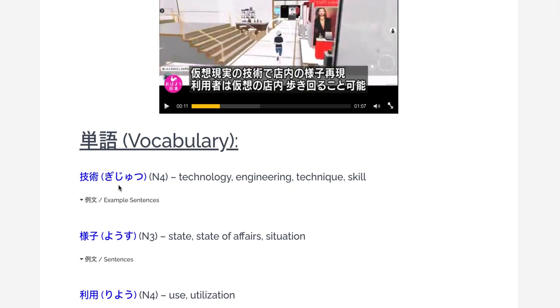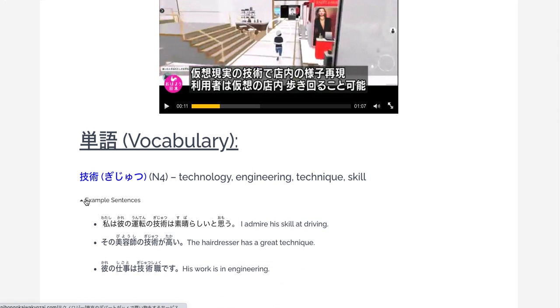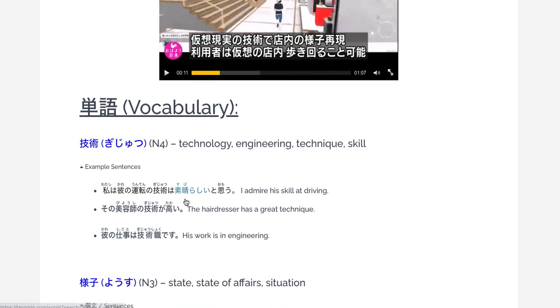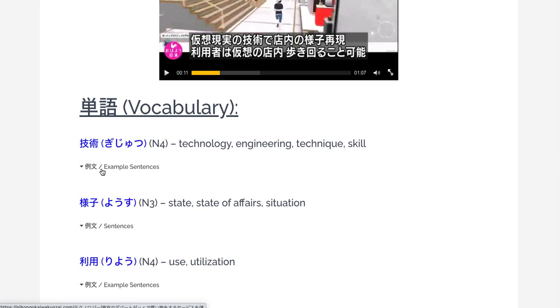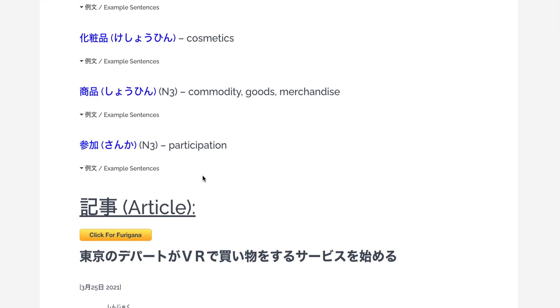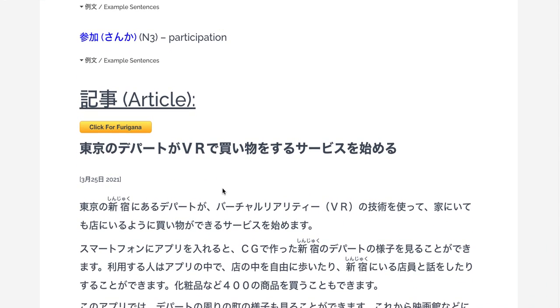This is the first part of every article: it has vocabulary with the Japanese language proficiency level listed, and example sentences that people can use this drop down for. And so teachers can review vocabulary before getting into the meat of the article.